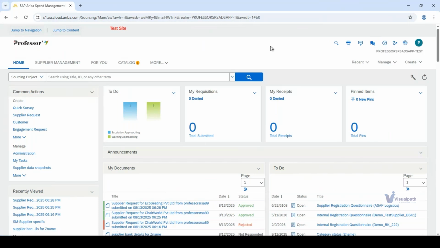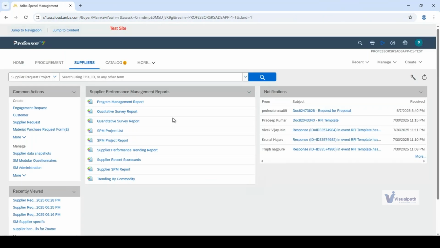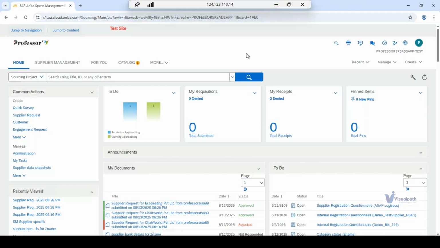Now, when you wish to quickly switch to the child realm, you click here and then you click on the option which is coming up. It will automatically turn to be the child realm screen. Okay, this screen is the child realm. You again click here and click on P, and it becomes the parent realm. So now you have written P as in parent realm, C as in child realm.